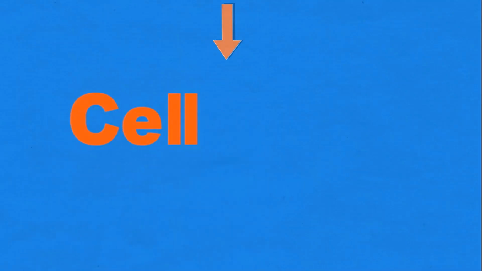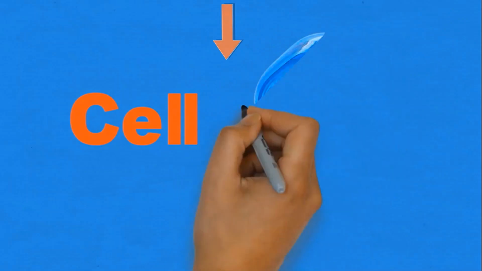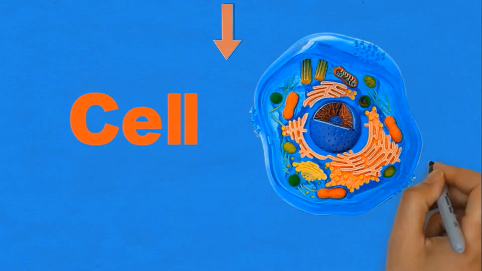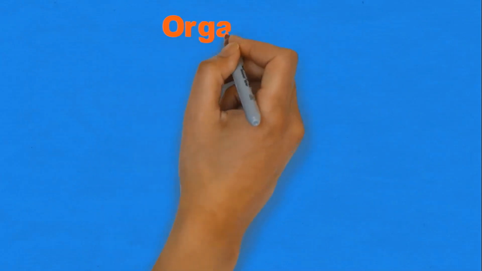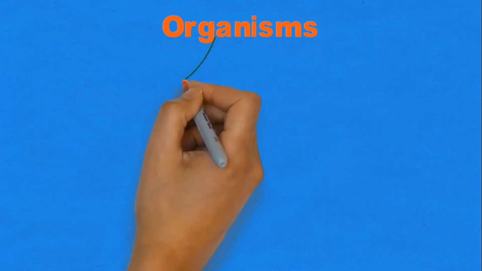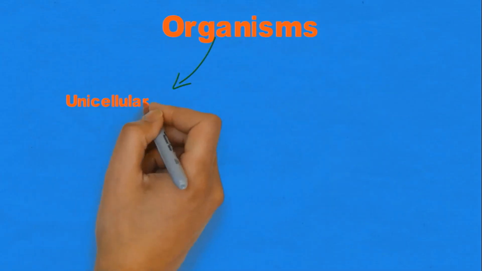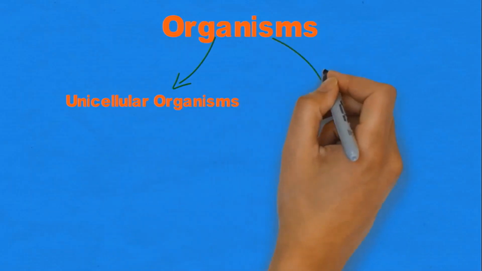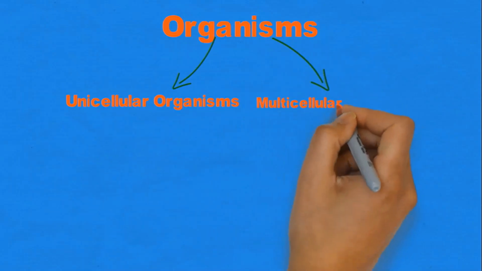Cell is the basic structural and functional unit of life. On the basis of number of cells, organisms are characterized into two different types. There are either unicellular organisms or multicellular organisms.